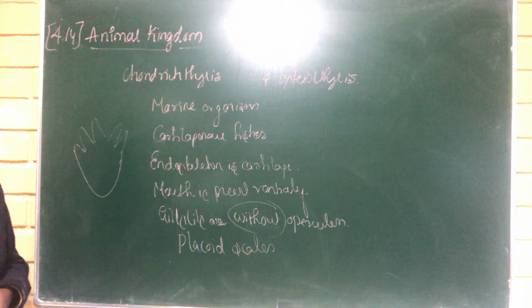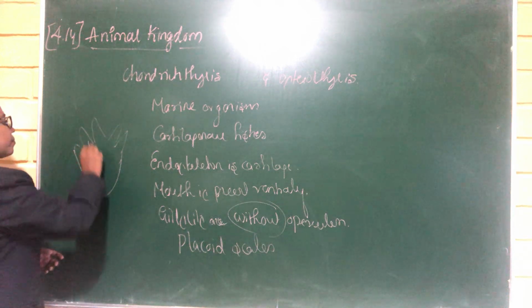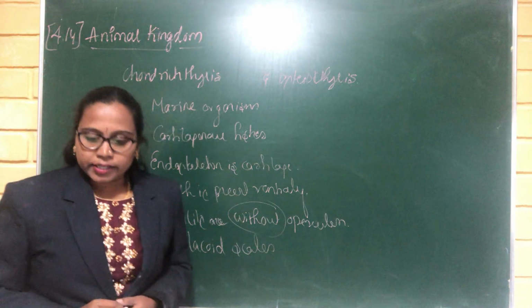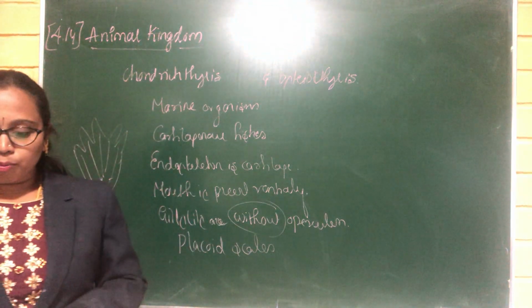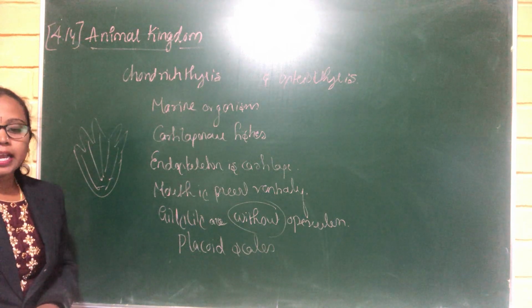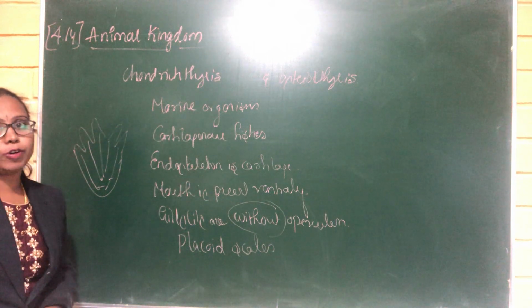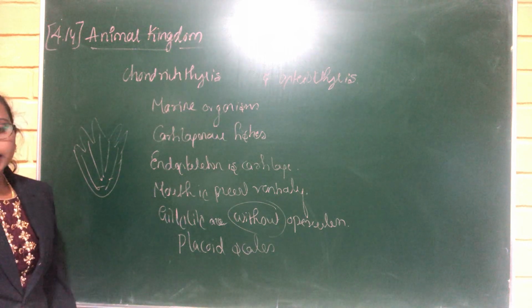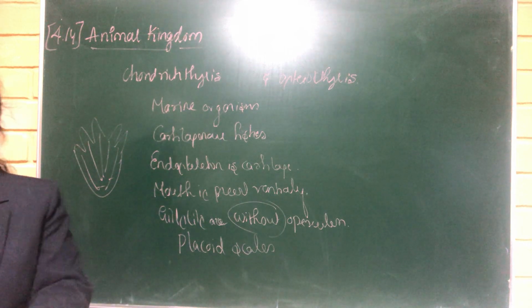This is the placoid scale. The teeth are modified placoid scales which are backwardly directed, and the jaws are very powerful. The jaws of Chondrichthyes are very powerful.